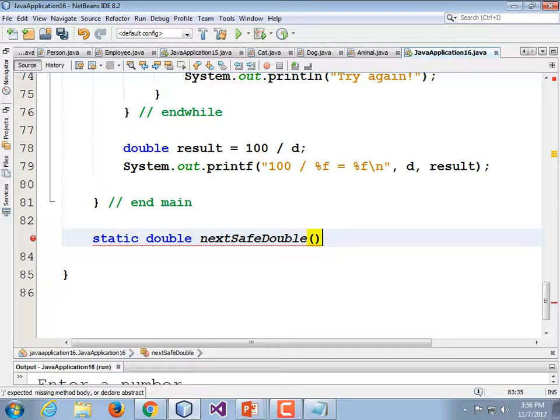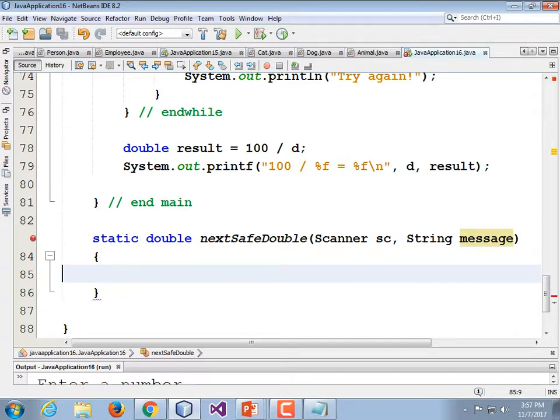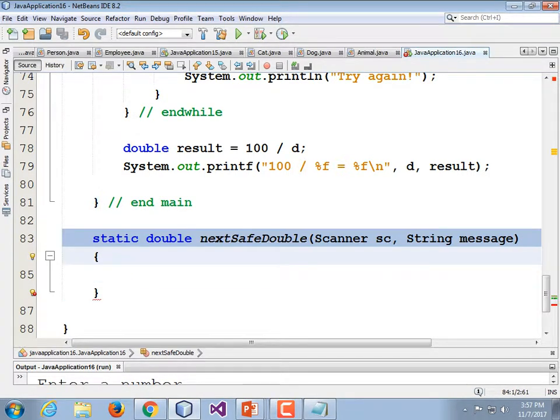This means that we're going to have a scanner. So okay, fine, I'm going to pass in a scanner, and I'm going to pass in a message. We could just declare another scanner right then and there, or we could make scanner a class member so that all of our methods could use it. The message is what we're going to print out, because we may want to print out something more specific than just enter a number, like enter your age or enter your weight or something like that. All right, that's enough. Static double, safe next double, parentheses, scanner SC, comma, string message.